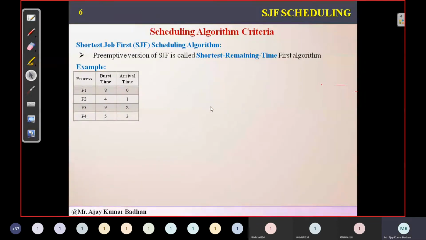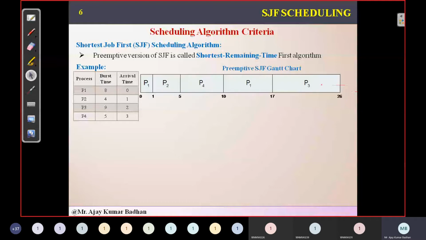Here, this is the diagram I think we got. First, initially we have allocated process P1. P1 started executing since it came up at time interval 0. But after 1 millisecond, process P2 came. Process P2 requires 4 milliseconds, but P1 has already executed this portion. So what is this portion? 1 millisecond. So what is the remaining out of 8 milliseconds? 7 milliseconds is there for process P1 to complete the task.